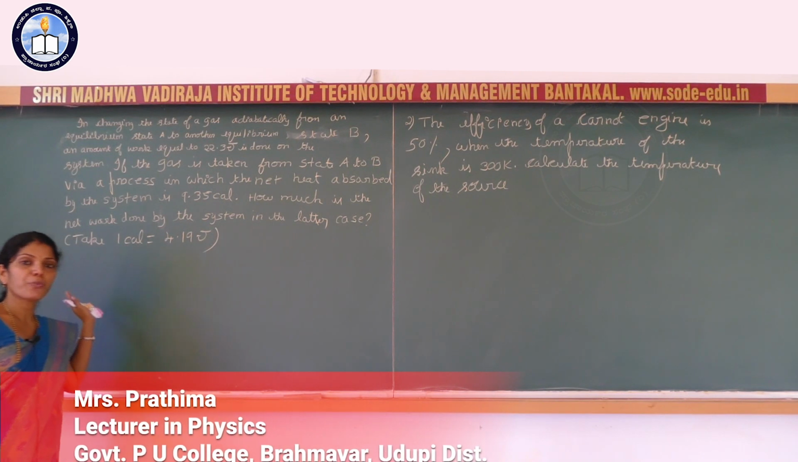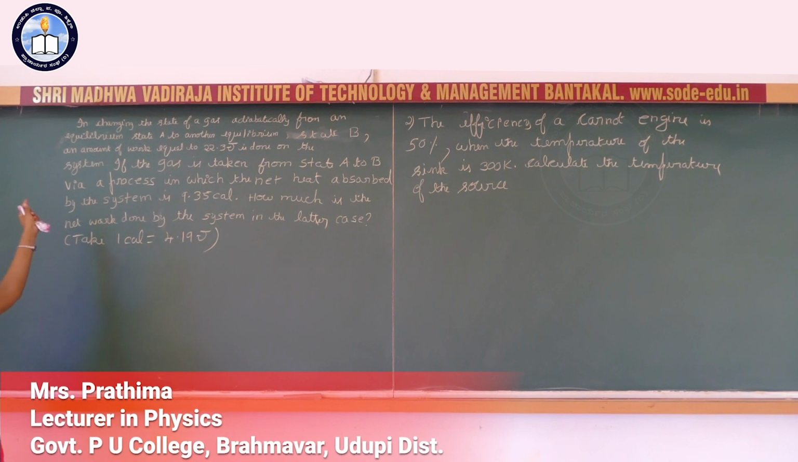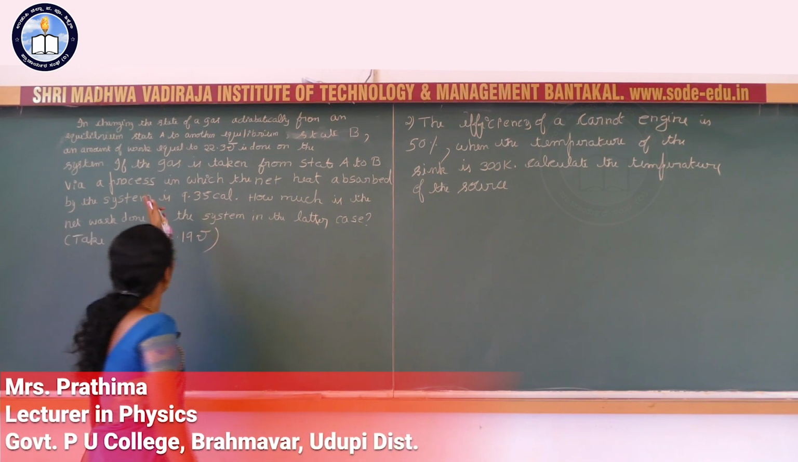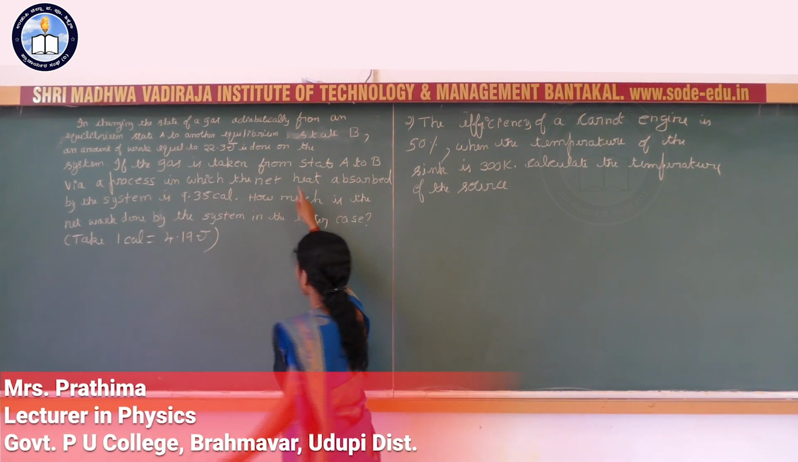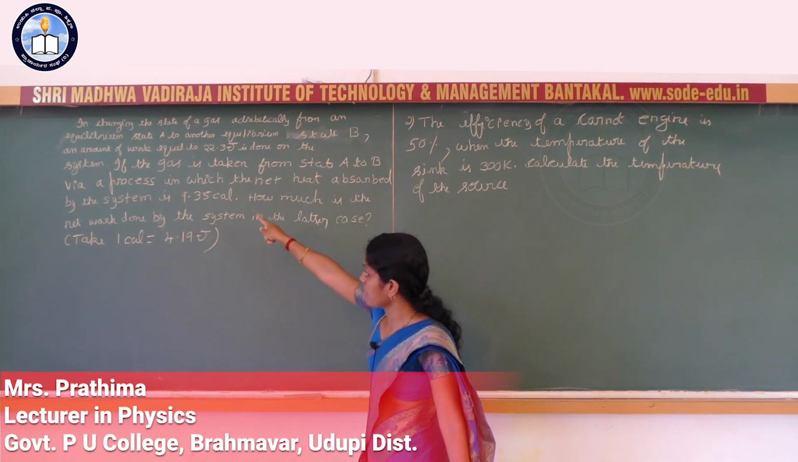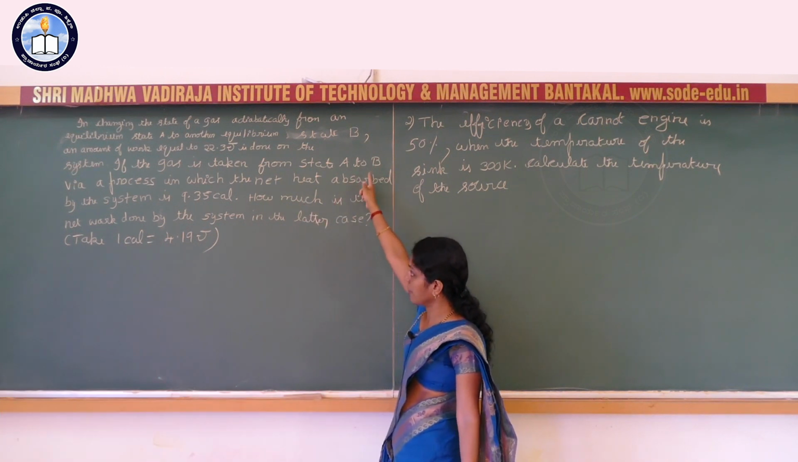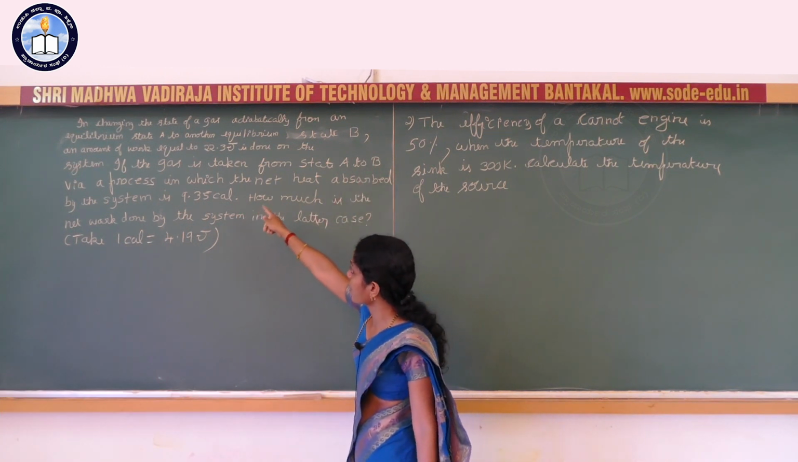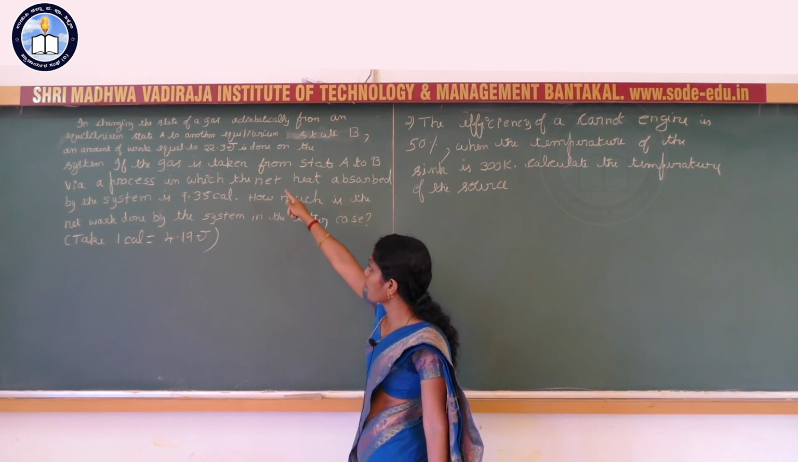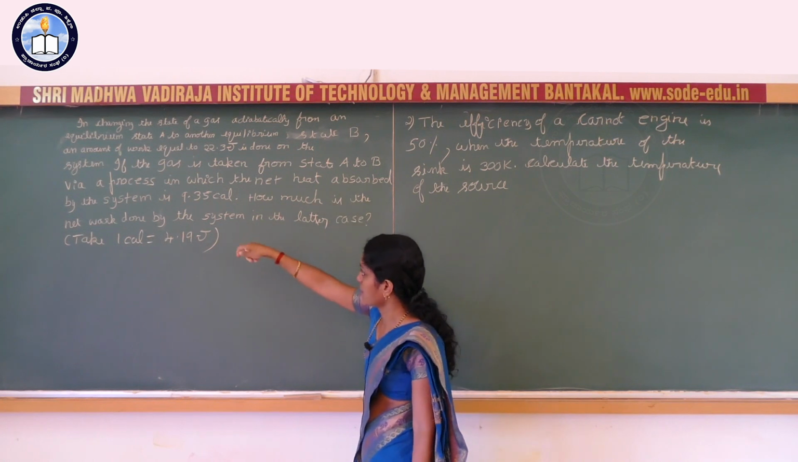Next, solve the numerical problems of 5 marks. First one, in changing the state of a gas adiabatically from an equilibrium state A to another equilibrium state B, an amount of work equal to 22.3 joule is done on the system.